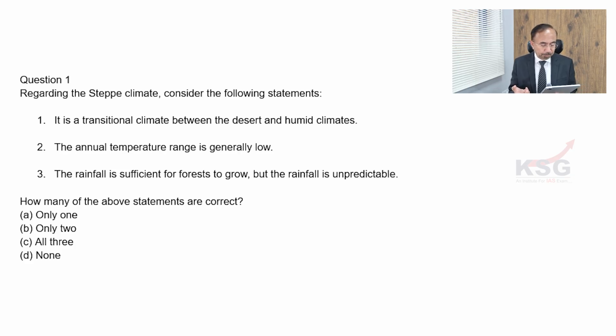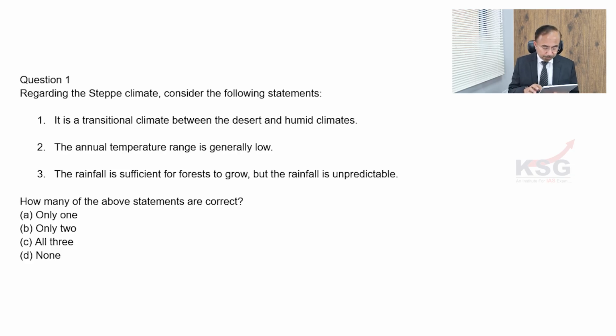This is a correct statement. Second is incorrect because here the range of temperature is very, very high. And the third statement, the rainfall is sufficient for forest? No, they support grasses, savanna grassland that we call it, so they're not enough to support thick forest. For forest, you need temperature and also lots of moisture. This is not there. So I think the answer will be A, one only.